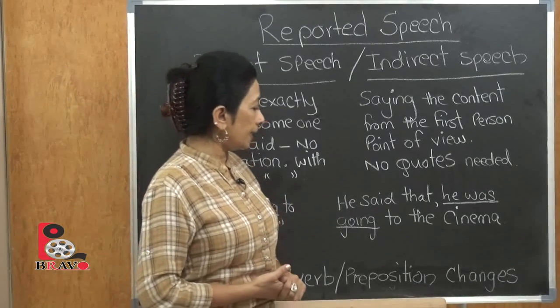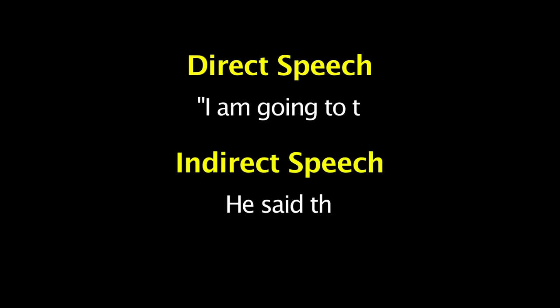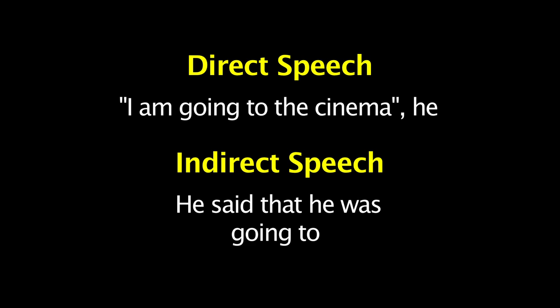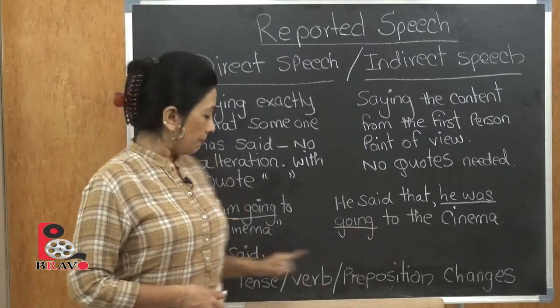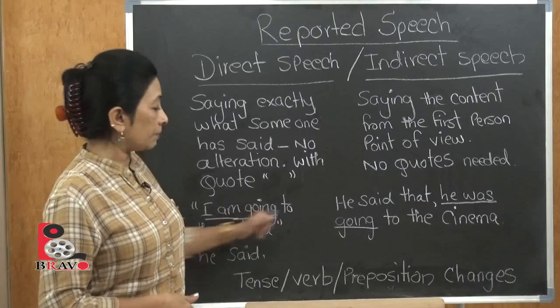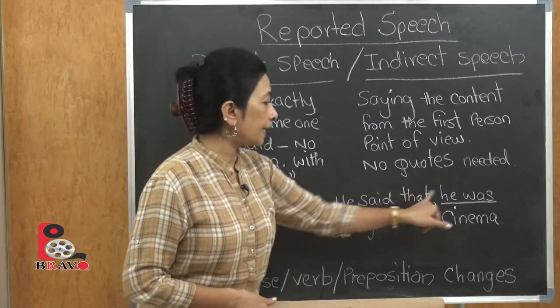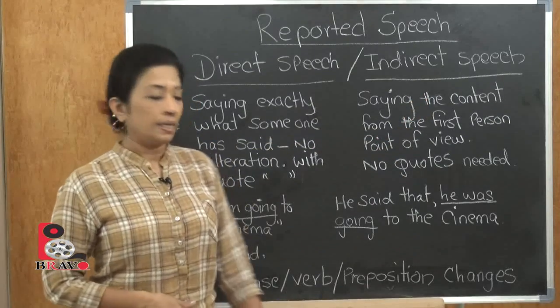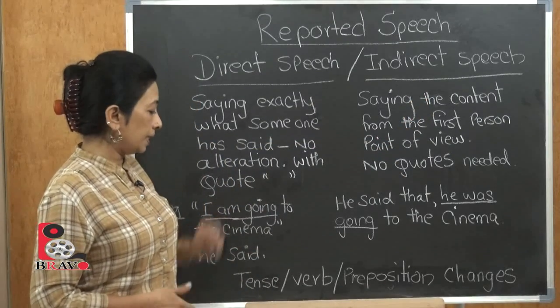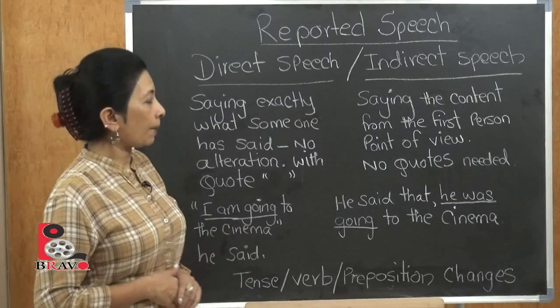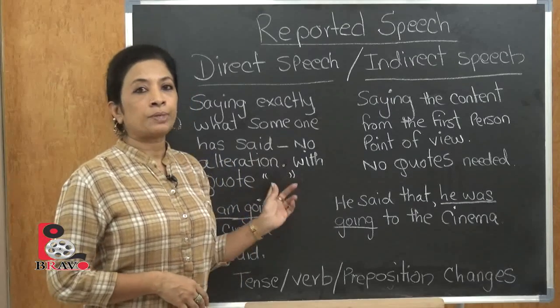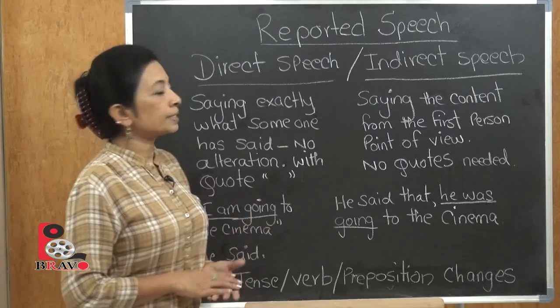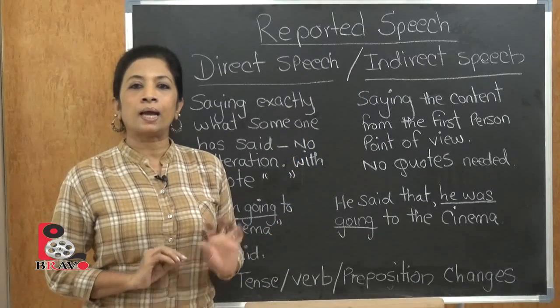And indirectly, the whole thing will change. Indirect speech: he said that he was going to the cinema. If you write this in the direct way, you'll write it like this. If you change it to indirect speech, you would say he said, because it is he who said, that he was going to the cinema. So you can see where the changes happen: the tense, verb and preposition change from direct speech to indirect speech. Now we are going to look at some more examples of both so you can understand how to apply them.